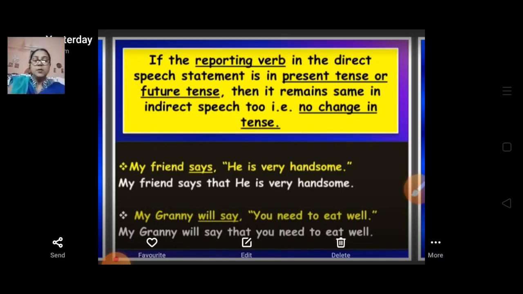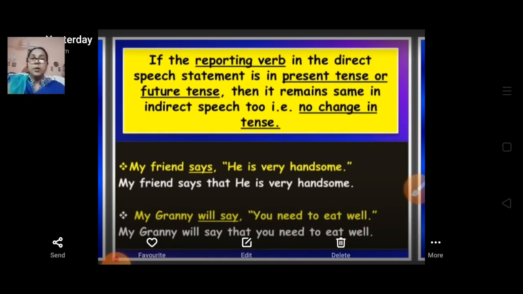The spoken words are put within inverted commas. And what is indirect speech? When we convey the thought of the speaker without the actual words, but with its full meaning intact, it is called indirect or reported speech or narration. We do not use inverted commas.